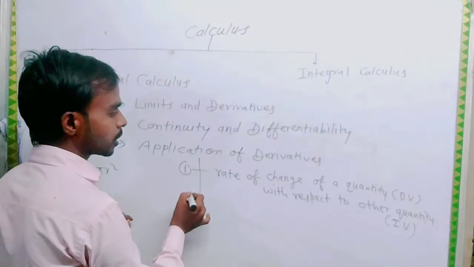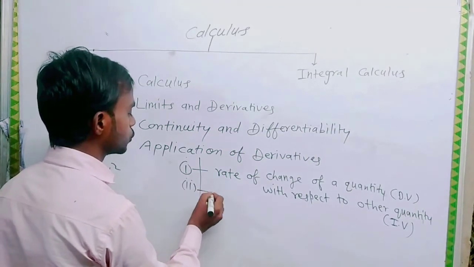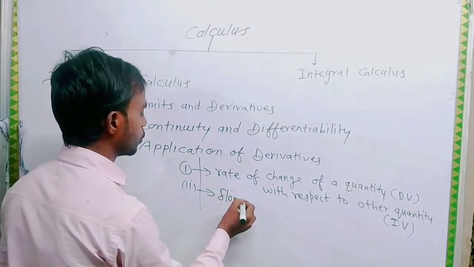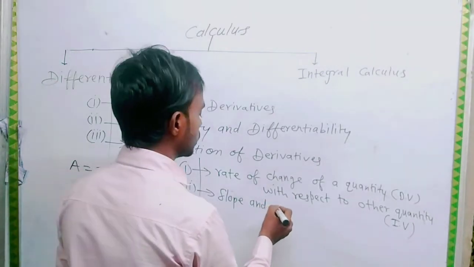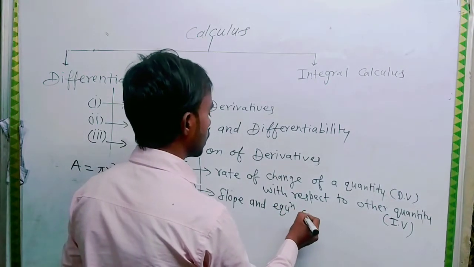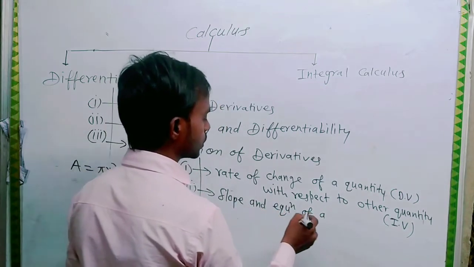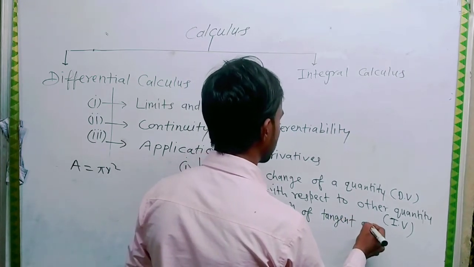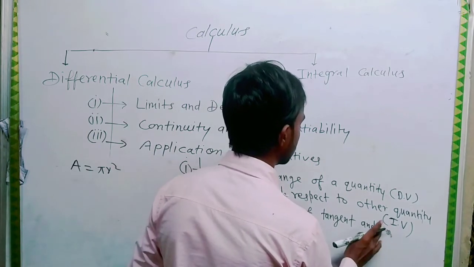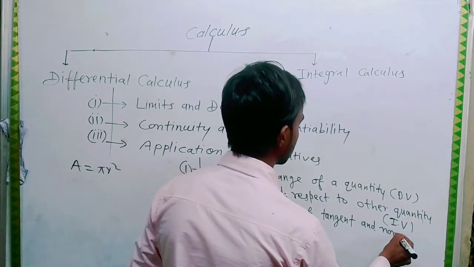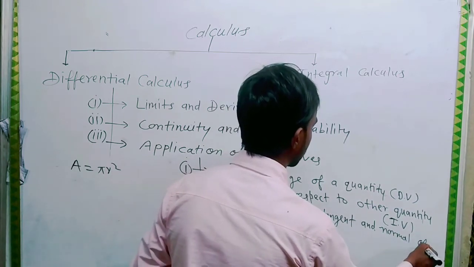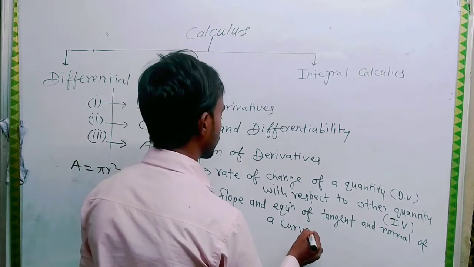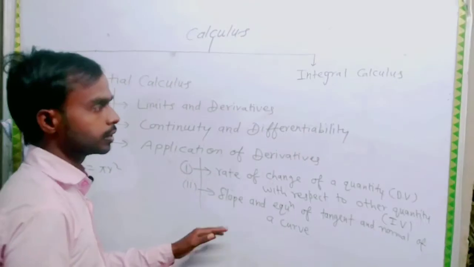Second, slope and equation of a tangent and normal of a curve. Here we study the geometrical definition of derivative.